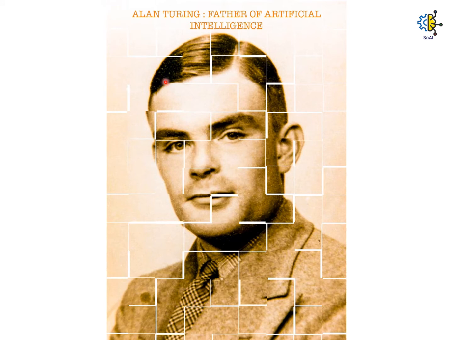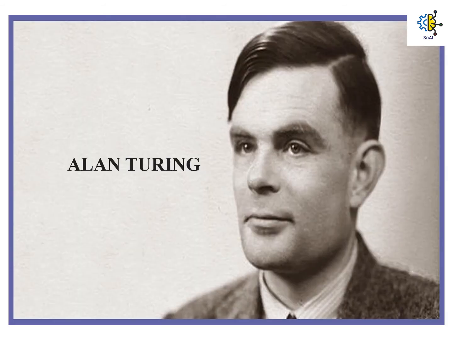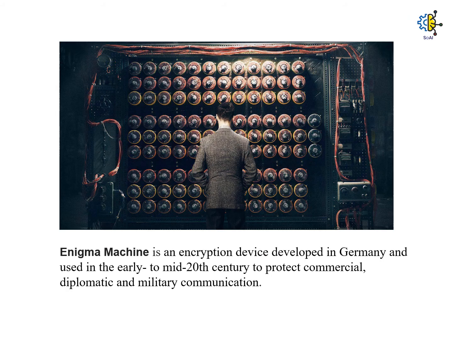From this slide we can see that Alan Turing was the father of artificial intelligence. The highest distinction in computer science, which is equivalent to the Nobel Prize of Computing, is named the Turing Award. So this is a picture of Alan Turing, who was the father of AI, and this was the Enigma machine.